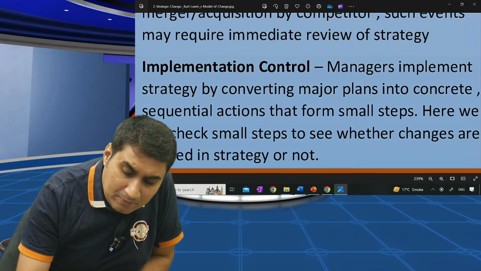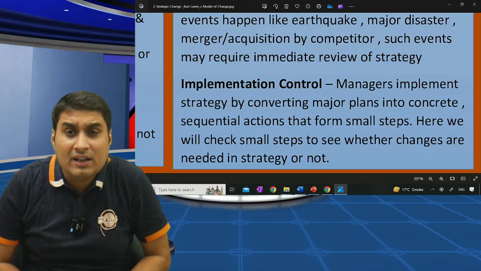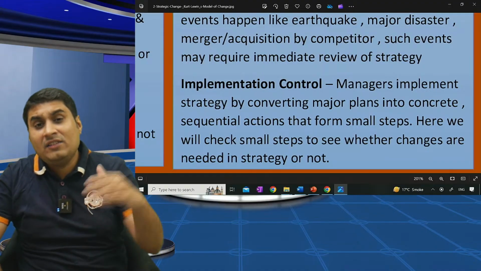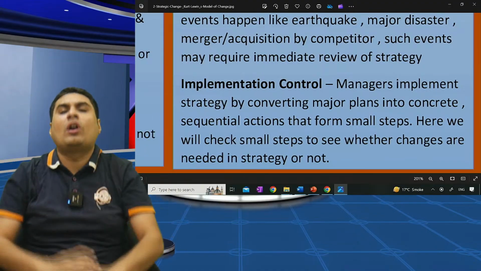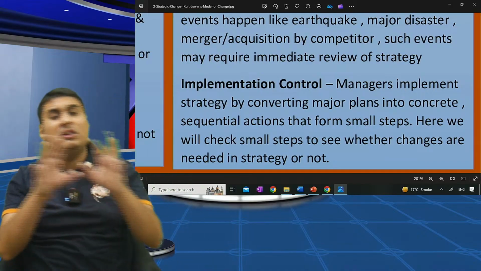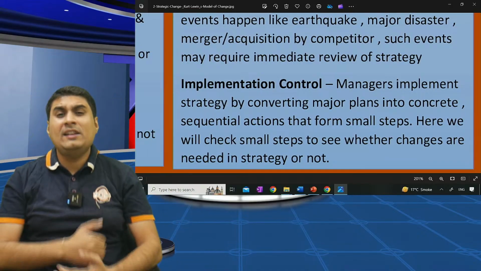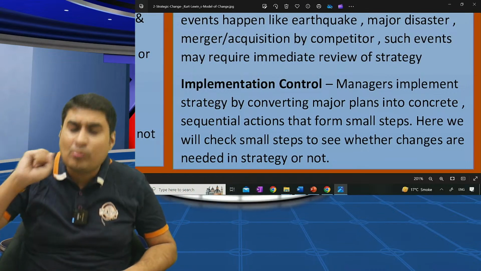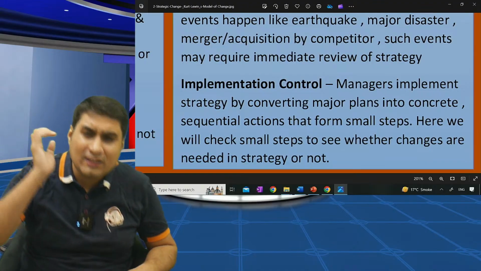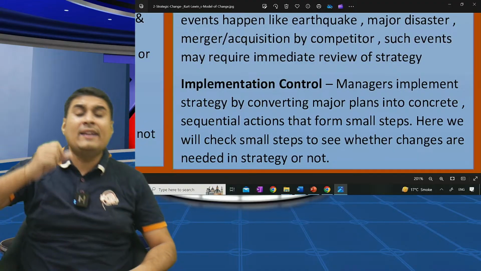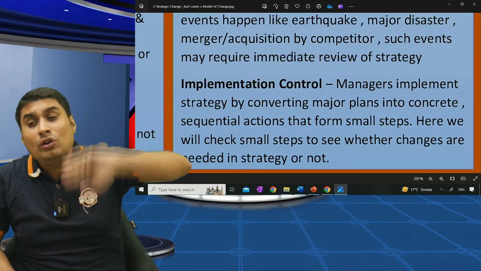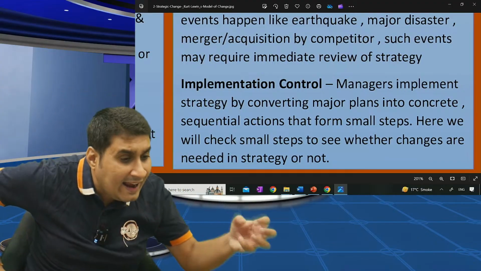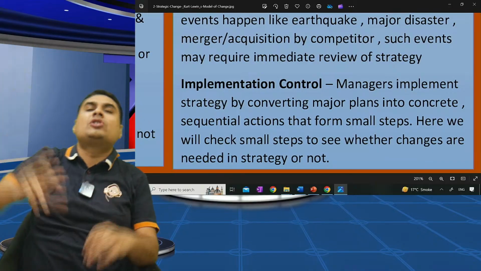Last, implementation control. What is the meaning of implementation? It says divide your entire strategy into small parts and see when each part is implemented whether it is proper or not. So experience of one part can be used in another. Example, Paytm did not come in one day. Entire Paytm was broken into modules: recharge module first, then they brought postpaid, then D2H, then gas, then light bill. Each module was implemented part by part.